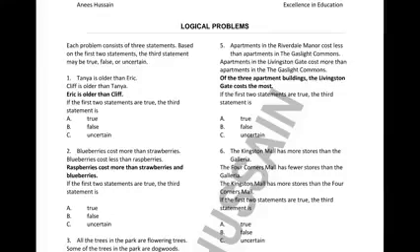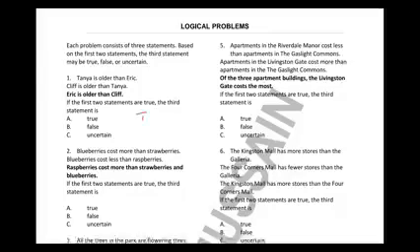If you look at the first question, it says that Tanya is older than Eric. So I'll just use the symbols. Tanya is older than Eric and Cliff is older than Tanya. So Cliff is older than Tanya, who is older than Eric. So Eric is older than Cliff? Eric is actually the youngest, because he comes at the bottom, at the end. So it's false.